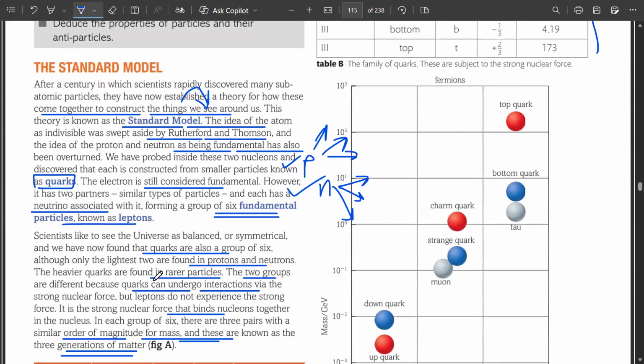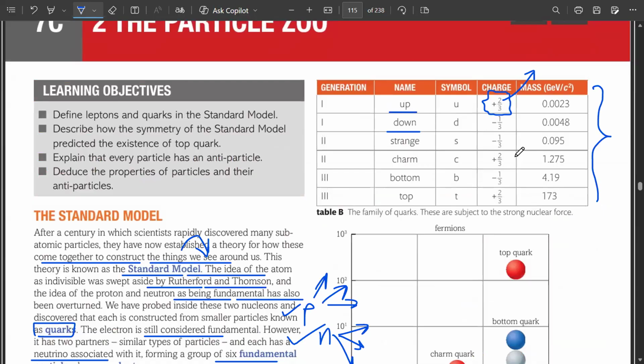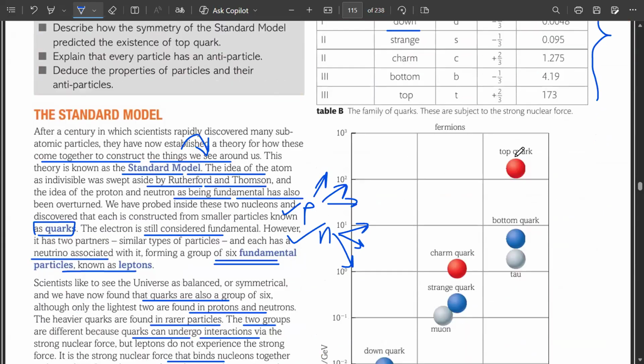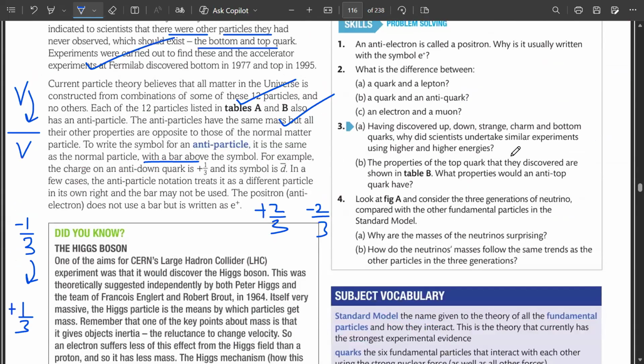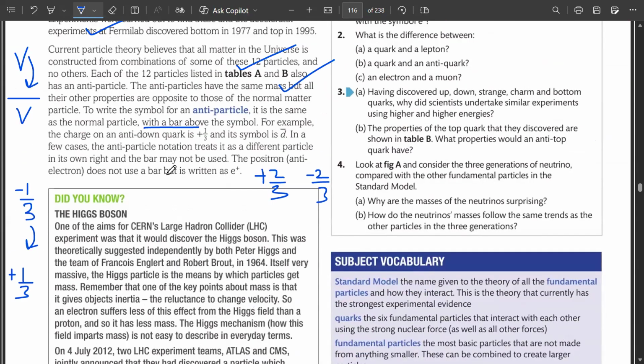Properties, charge के अलावा और कुछ? नहीं, no specific properties. वो आपके इसमें डाले नहीं हैं, कि प्रोटॉन में कितने अप हैं, डाउन हैं, all of those you don't need to know as well. वैसे you should know that in protons, up quarks are +2/3, और डाउन क्वार्क्स -1/3 होते हैं.